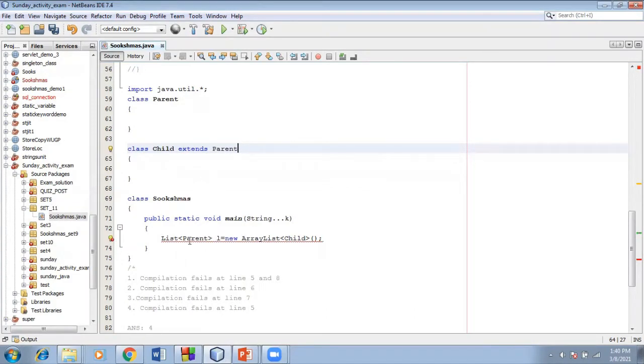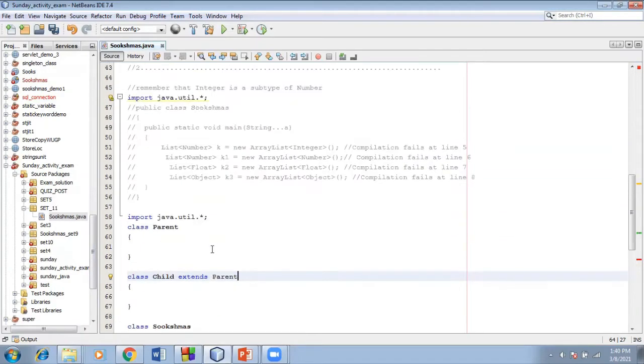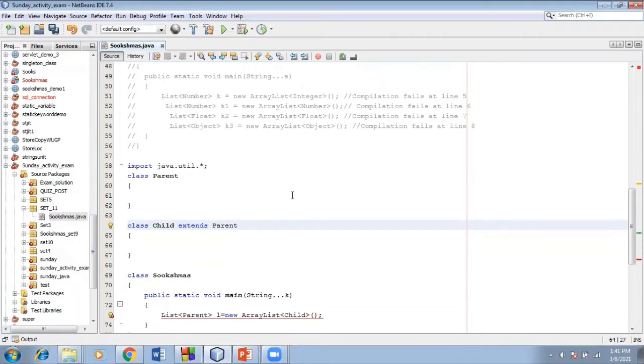See, if you write it like this, this is the parent and this is the child. So here you will get the compile time error, incompatible types: Child cannot be converted into Parent. In such a way, I have designed this question also. And here Integer is a subtype of Number, so in this line, you will get the compile time error.